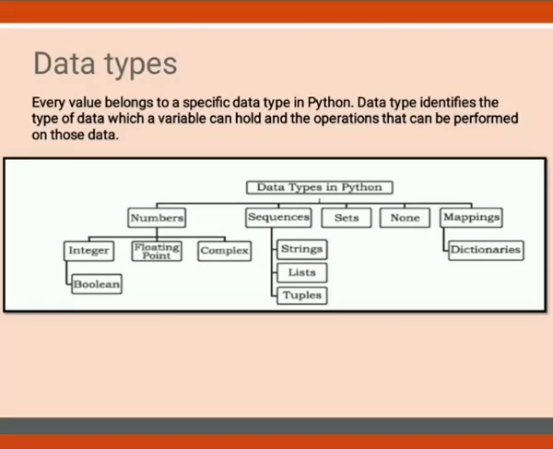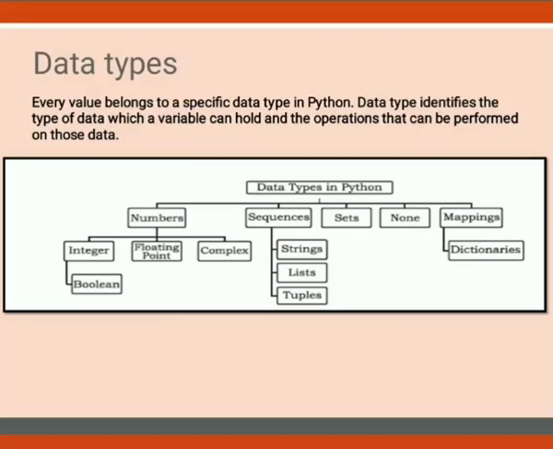But now suppose we have the address of the first student and the address of the second student. I use the plus operator, so address 1 plus address 2. Will it be equal to address 3, the address of the third student? No, not at all. It means calculations can be performed on numeric data but not on non-numeric data. It was a little funny to add addresses, but it is true. It is just to explain what operations can be performed on a particular data, and that will be decided by data types.